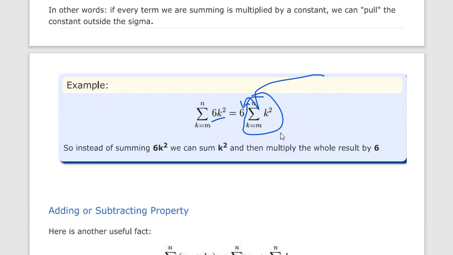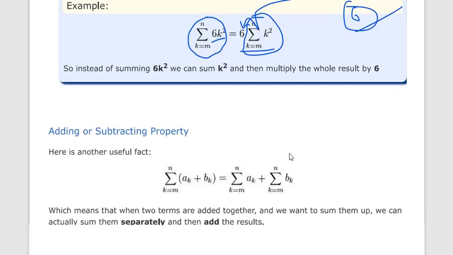In this way we only have to multiply one time with the 6, but otherwise you have to multiply every term with the 6, then add.